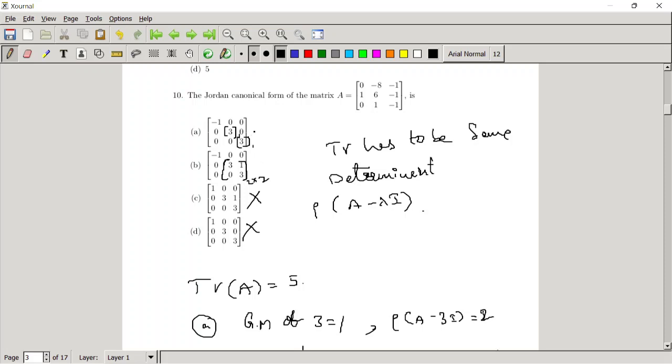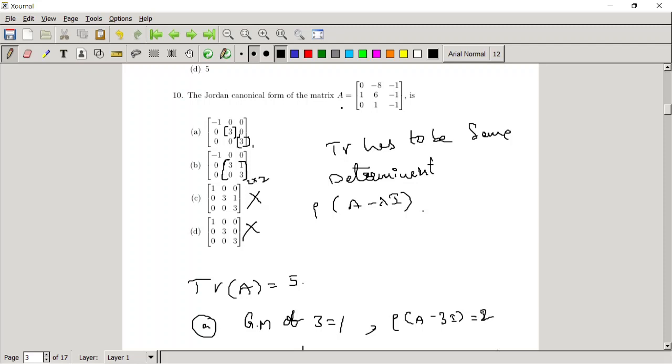See, in the first option, the Jordan block is in diagonal form. That means all the diagonal entries are non-zero eigenvalues, and the rest are zeros. So from this you can say that if this first option is correct, then A is diagonalizable. You can say that by the minimal polynomial property also. So we need not use the canonical form. You can do diagonalization. If this first option is correct, then A has to be diagonalizable.